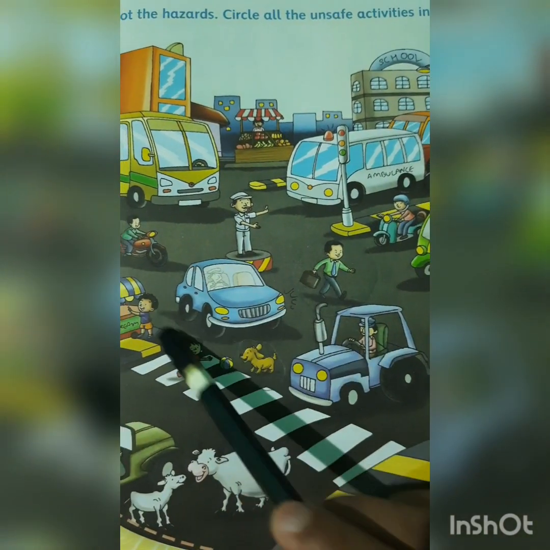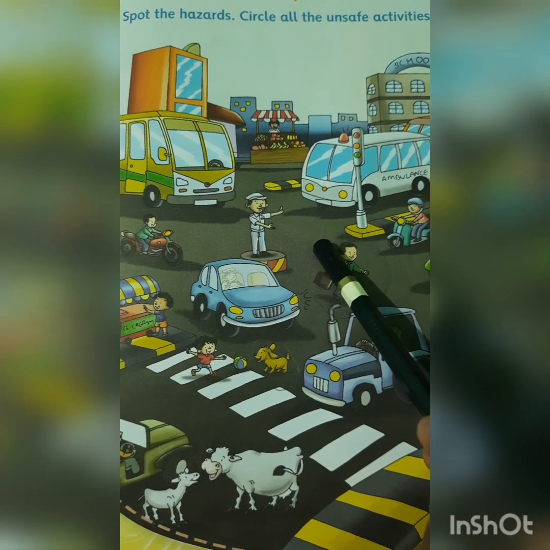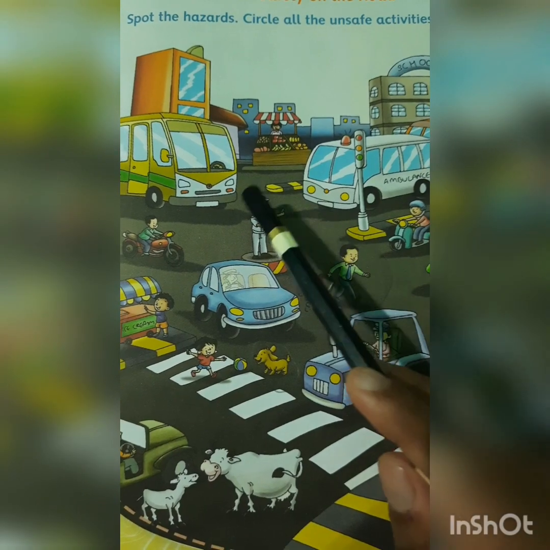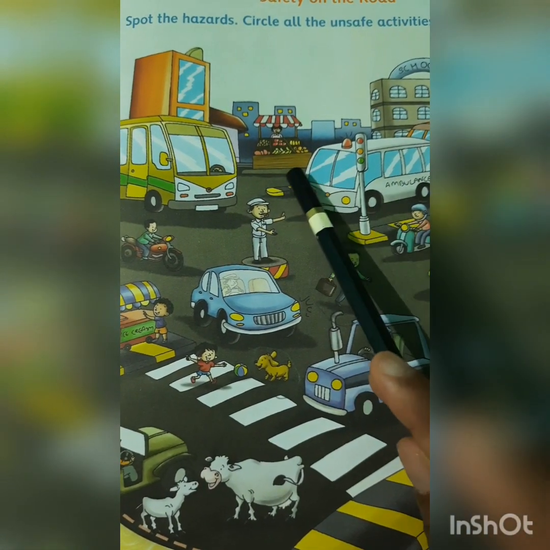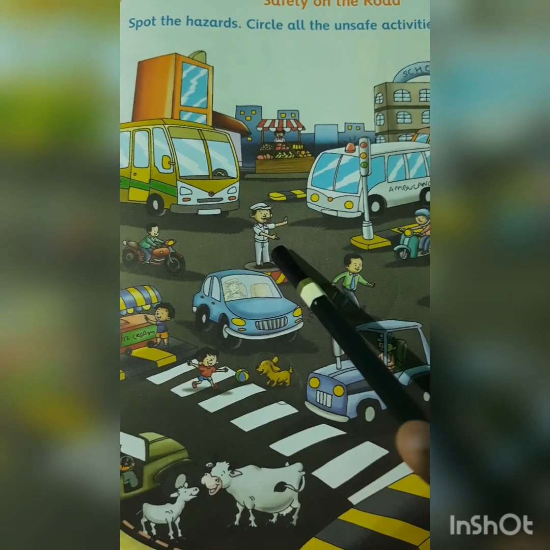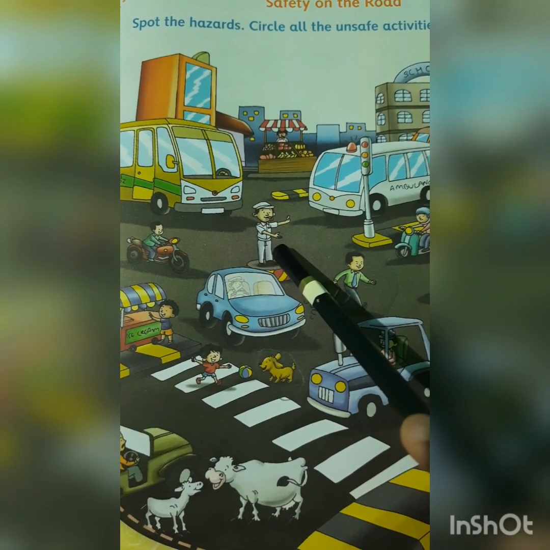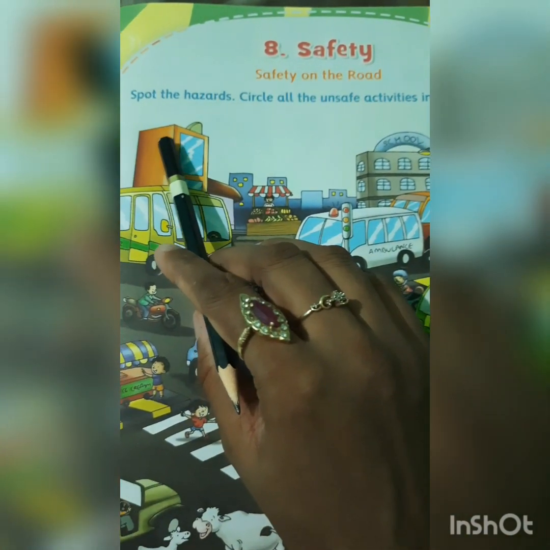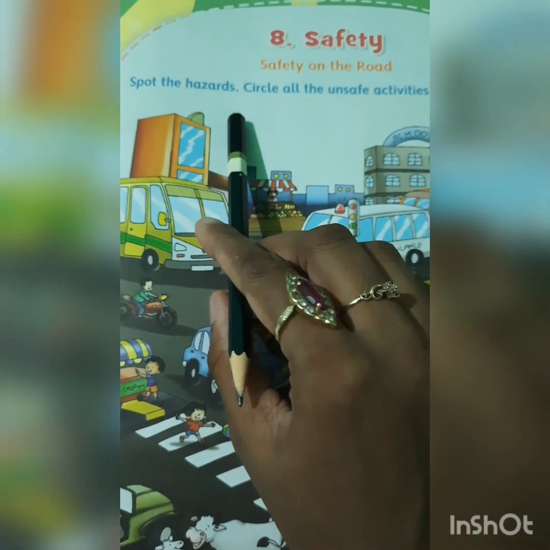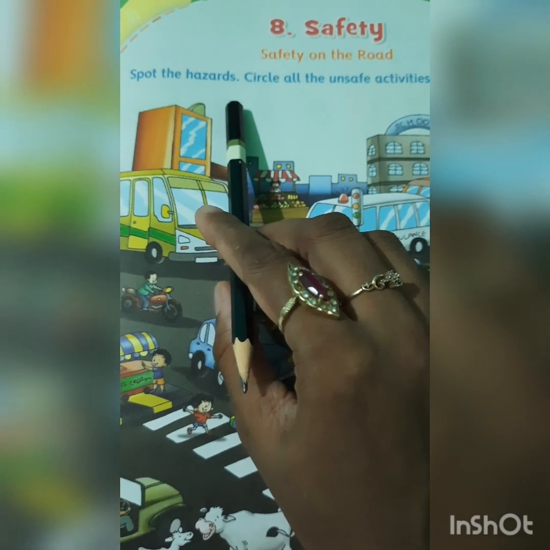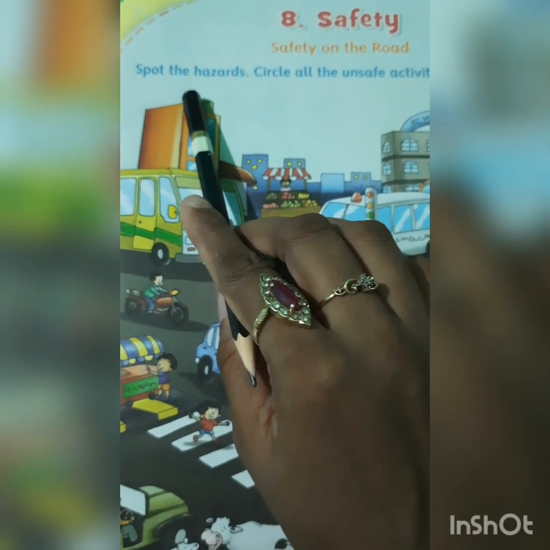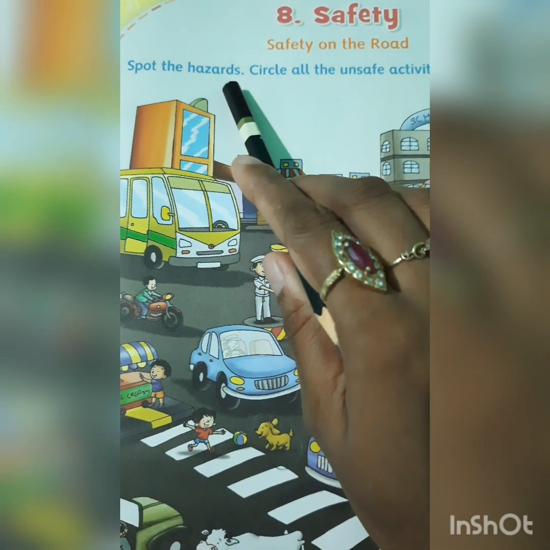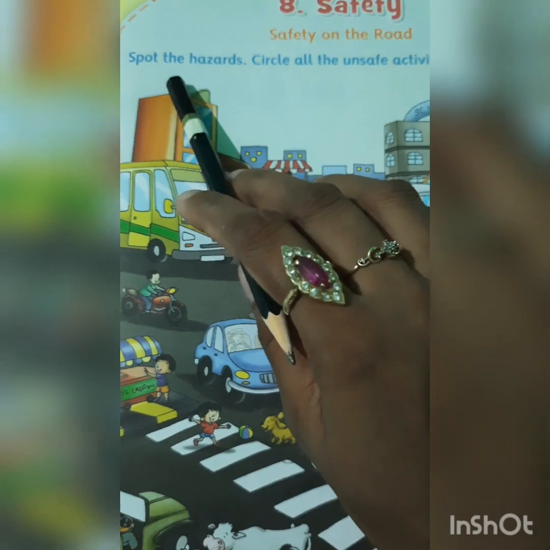Now look, this is a picture of a road, a busy road with so many cars, buses, buildings, vendors, and who is this? Yes, traffic policeman uncle. So now let's see what we have to do in this activity, in this chapter. Yes, we have to spot the hazards. Hazards means dangerous things.